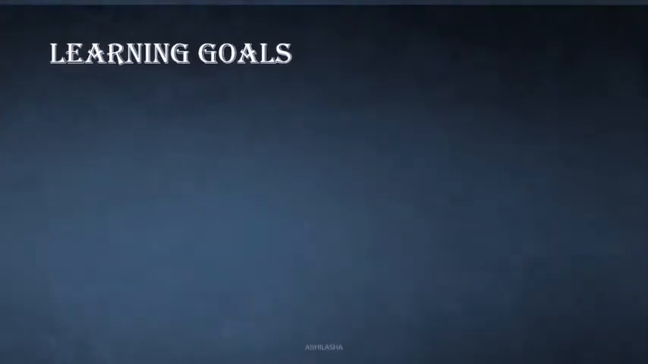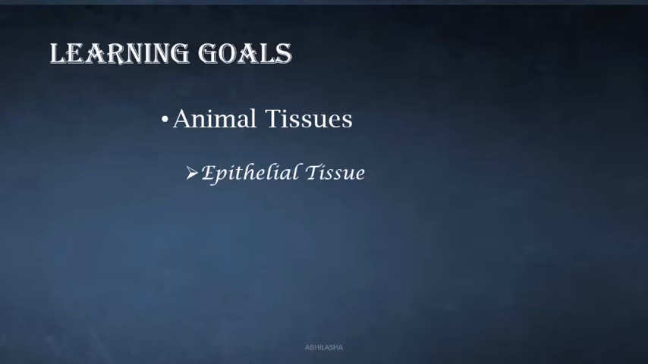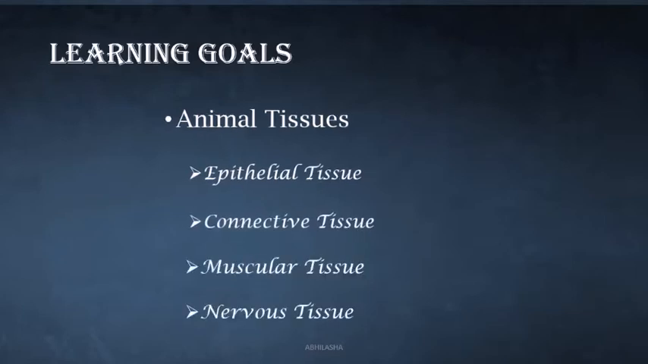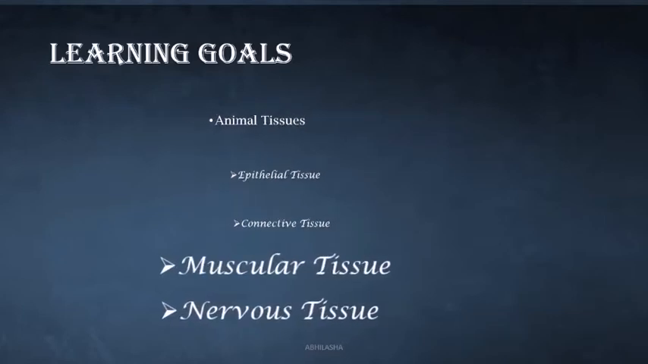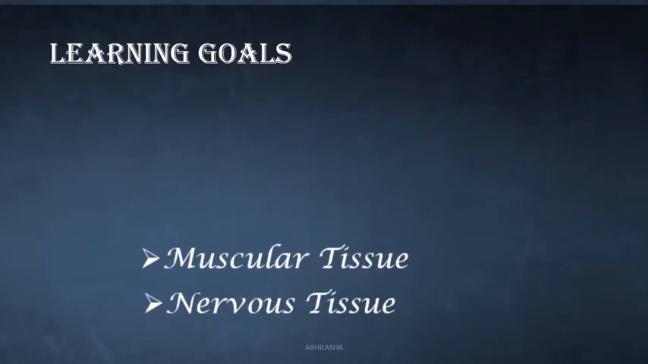We already studied that animal tissues are broadly classified into 4 groups. We've already studied the first 2 groups. In this, we'll be studying the last two, the muscular tissue and the nervous tissue.